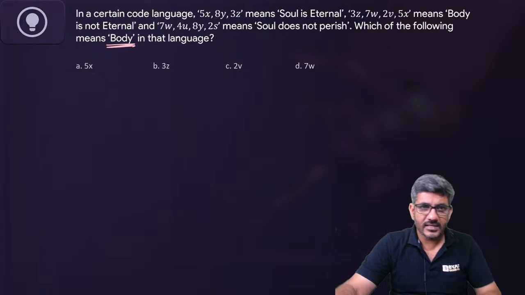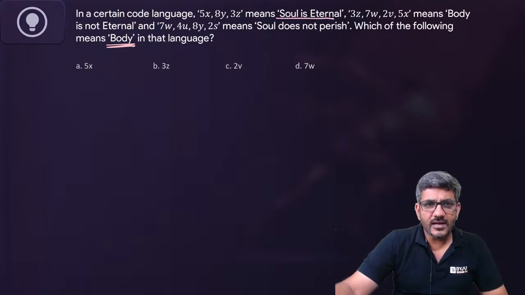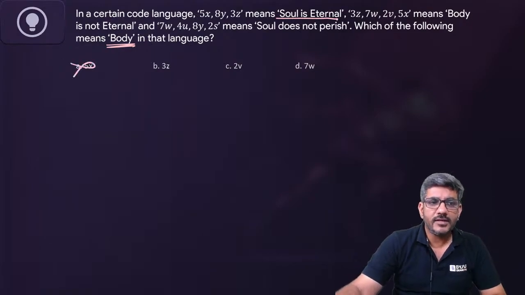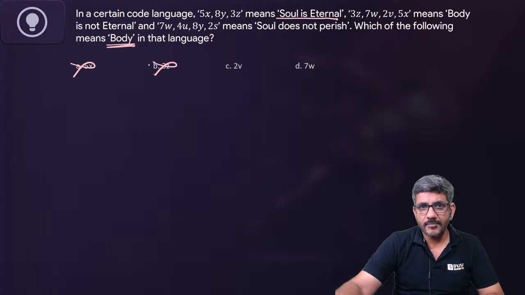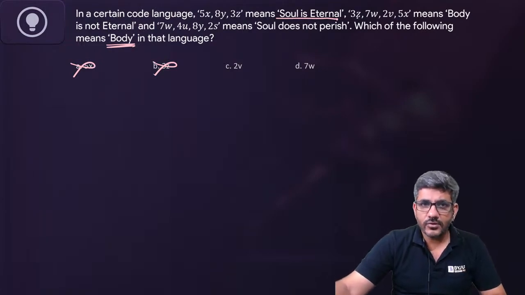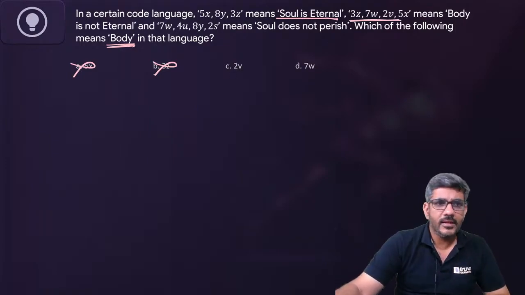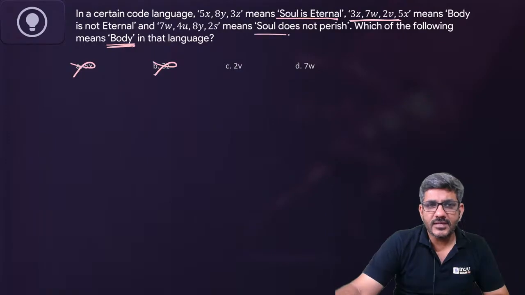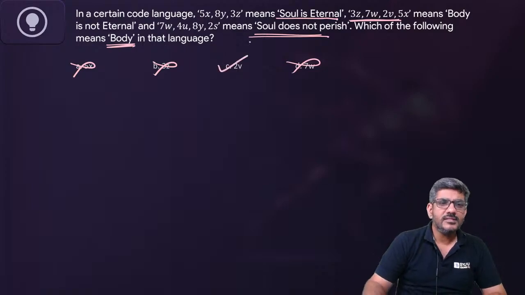देखिए फटाफट करने का तरीका ये है. सोल इज एटर्नल में कहीं बॉडी नहीं है, so my code for body cannot be 5x, cannot be 8y, cannot be 3z. So 5x is gone, 3z is gone, right? Body is not eternal, so my code can be any one of these. So it can be 2b, it can be 7w. अभी तक दोनों हो सकते हैं. This means soul does not perish. It does not have the word body, so my code cannot be any one of these. So my code cannot be 7w as well. The answer is C, that is 2b.